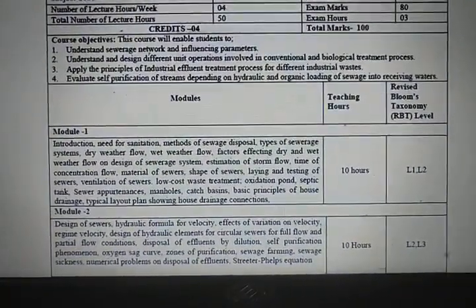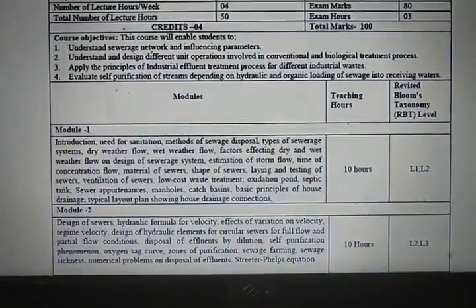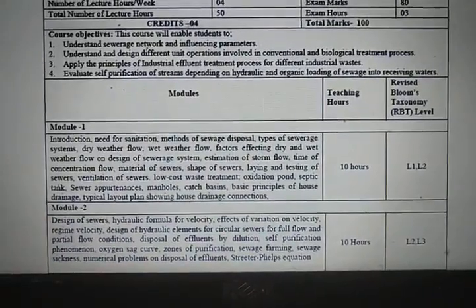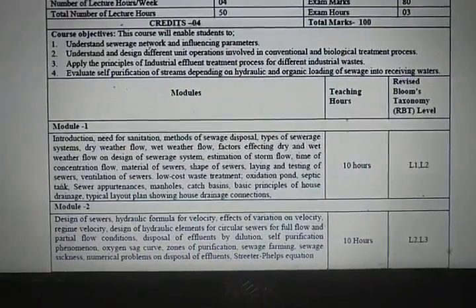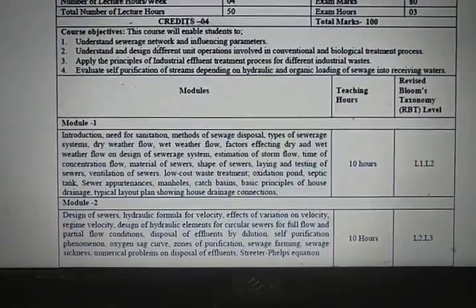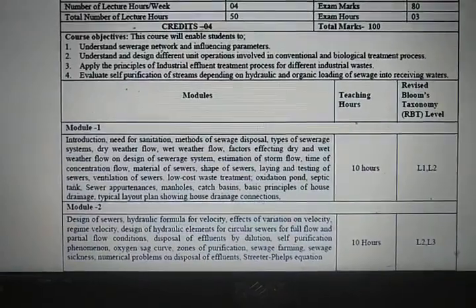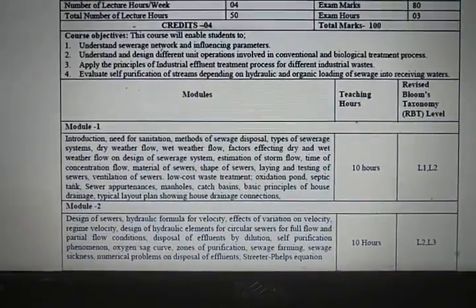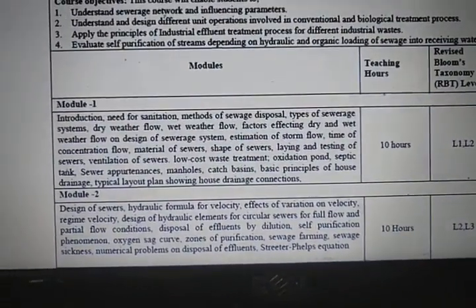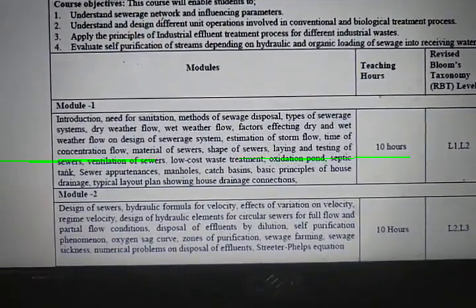Septic tanks are tanks which we provide wherever we don't have a sewerage network of pipes. We'll study what a septic tank is, how it is constructed, what the parts are, and how the wastewater gets treated, and the various types of sewer appurtenances like manholes, catch basins, grit chambers, things like that. Oil and grease traps. There are various appurtenances used in the sewerage system.